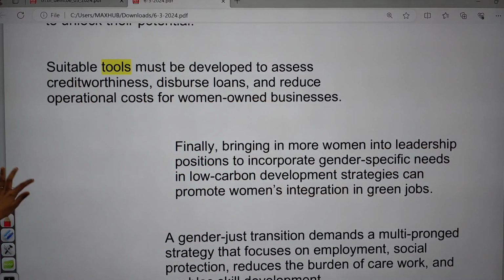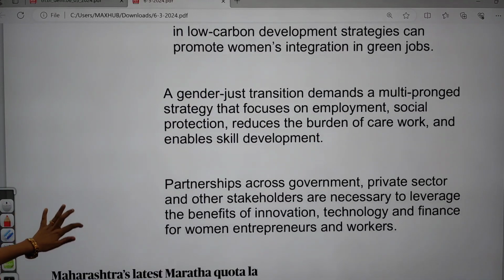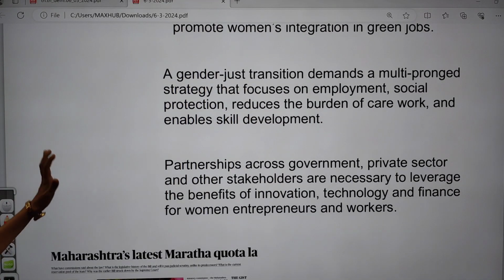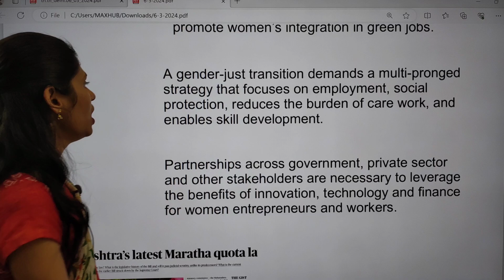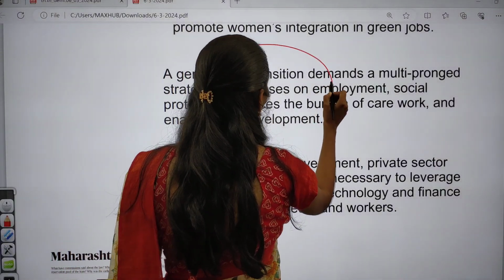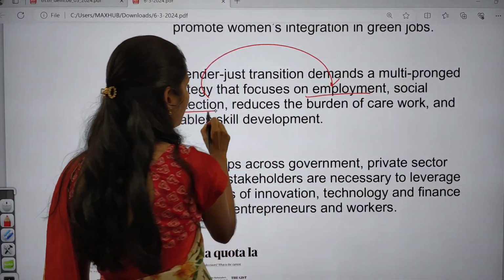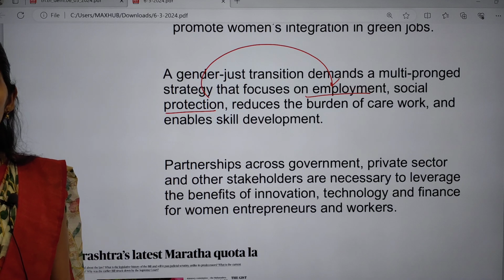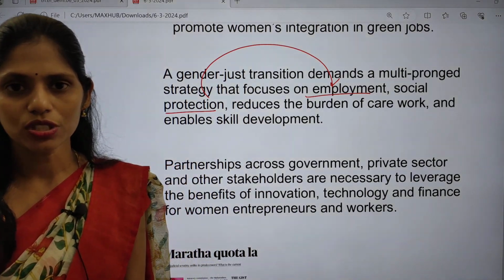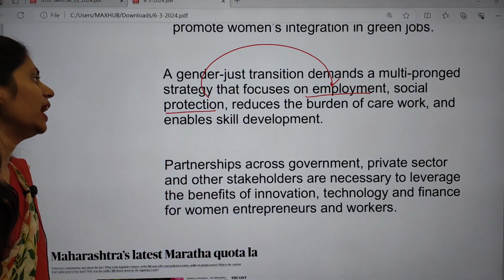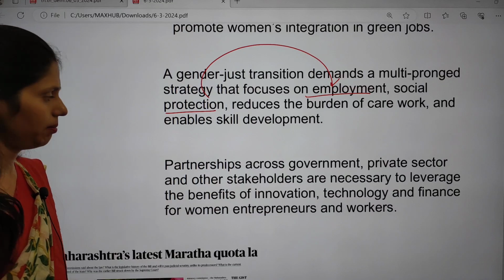And even a just gender transition is demanding. We need a multi-pronged strategy, and we have to especially focus on employment and social protection, so that women will have a reduced burden of care work, and it also enables skill development.